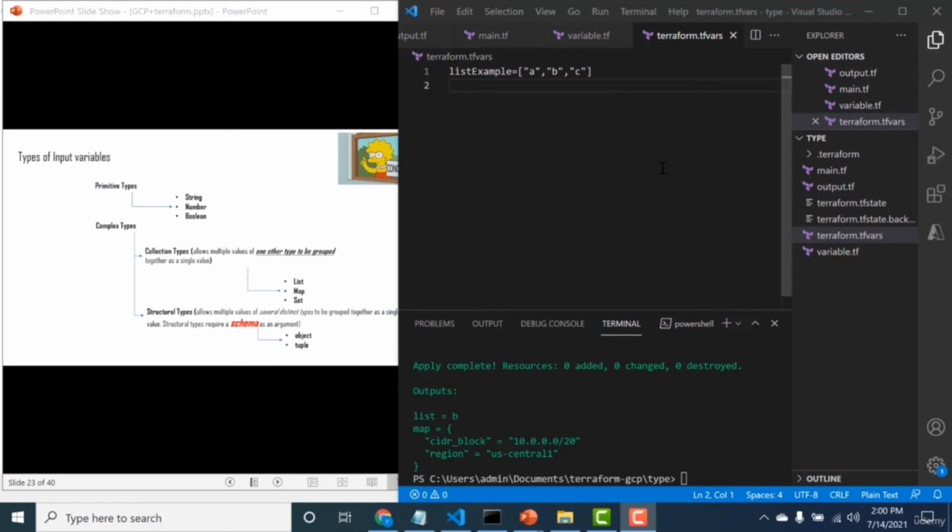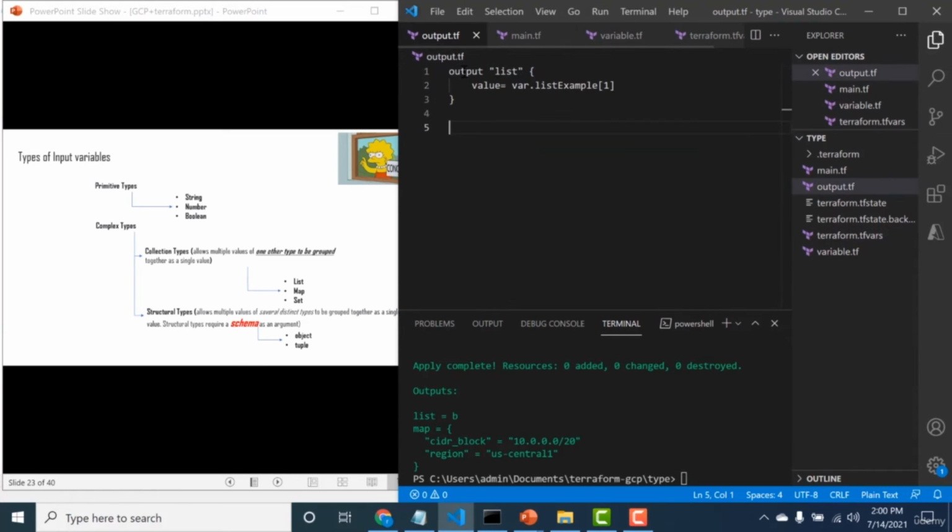So let's go back to our output.tf and let's remove this, and let's see if we are able to run it again. So let's do a Terraform apply.